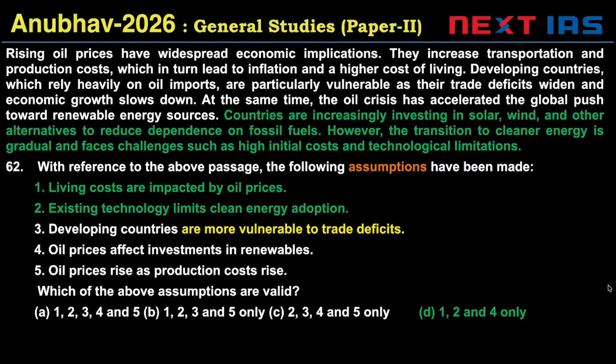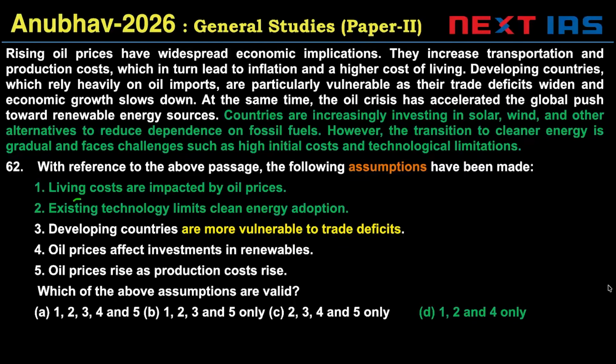We're looking for assumptions. Let's take a look at the main point of the author, which is the same thing. Transition to cleaner energy is gradual, and countries are trying to invest in three things: solar, wind, and other alternatives. Again, we have a set of options which here you had to go through three, but if you went through the three, then you could skip going through four if you went through these carefully.